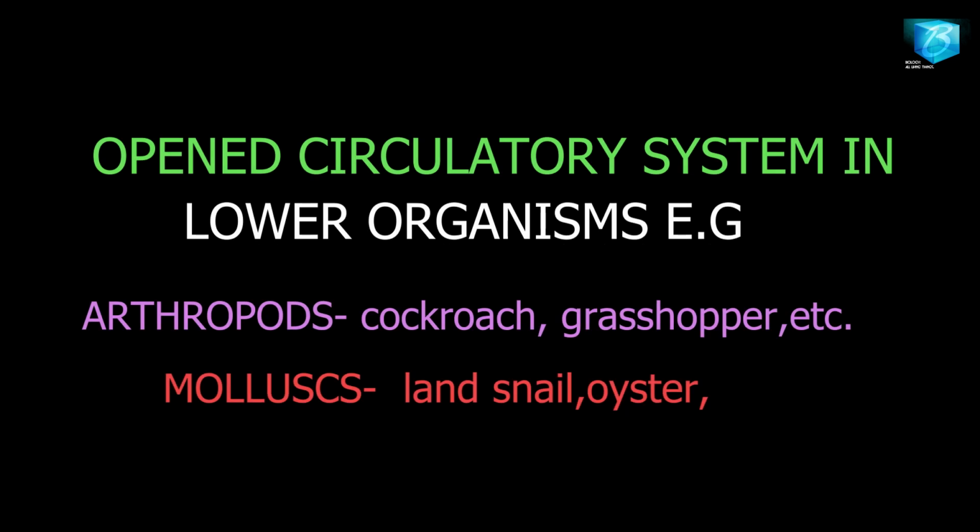Generally, we have two categories of circulatory system. The first one is open and closed circulatory system, while the second one is single and double circulatory system. Open circulatory system occurs in lower organisms such as arthropods, the mollusks in the phylum Mollusca, and so on. But in man, it is a closed circulatory system.